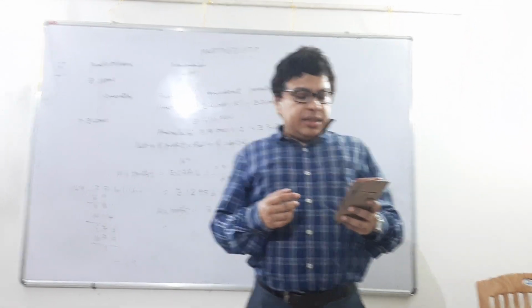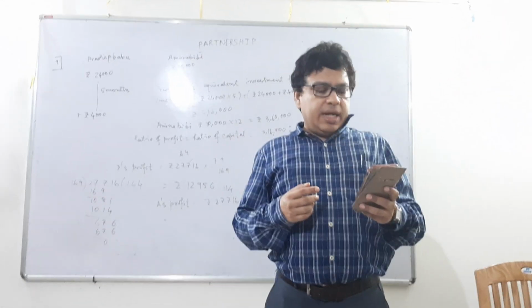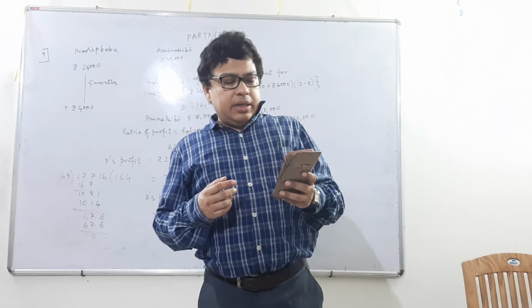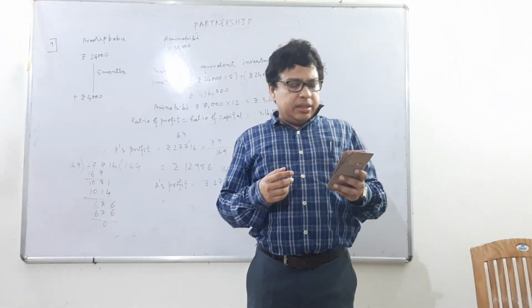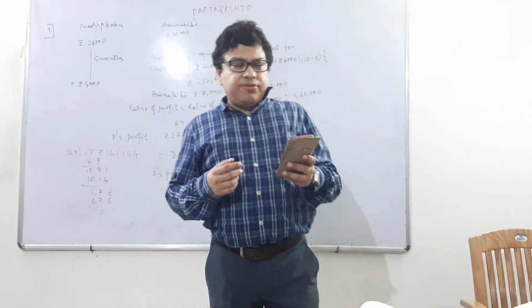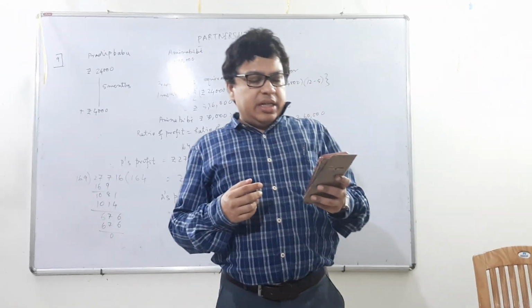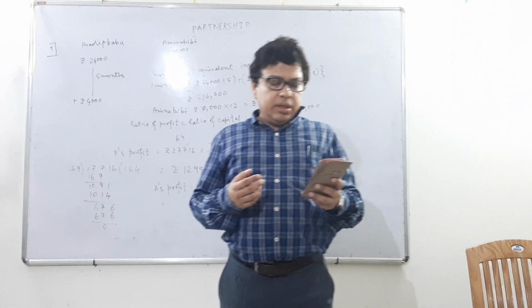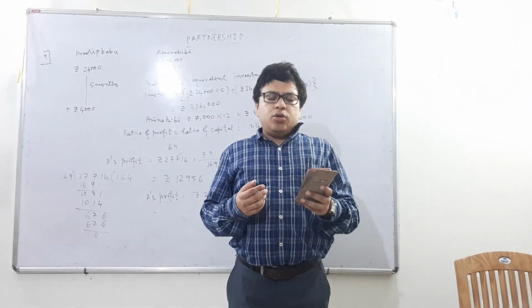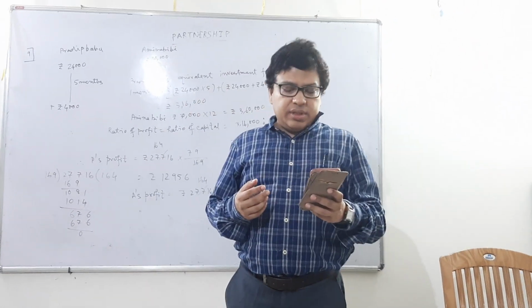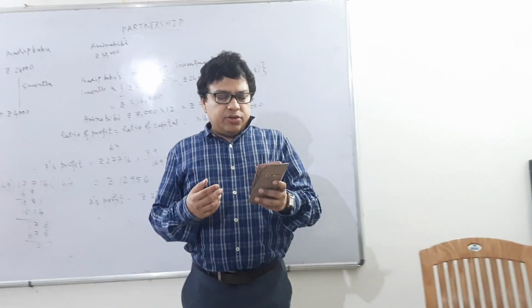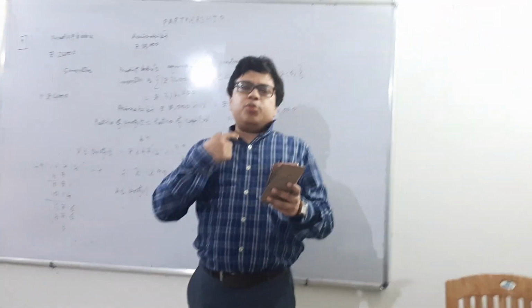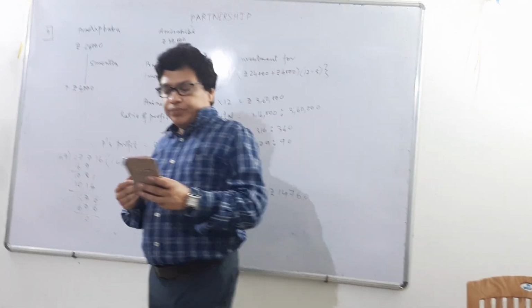Sum number 9 states that at the beginning of a year, Pradeep Babu and Amina Bibi invested rupees 24,000 and 30,000 respectively. But after 5 months, Pradeep Babu again invested another rupees 4,000. After the end of the year, the total profit was rupees 27,716. So, our requirement is to find out the profits of Pradeep Babu and Amina Bibi.